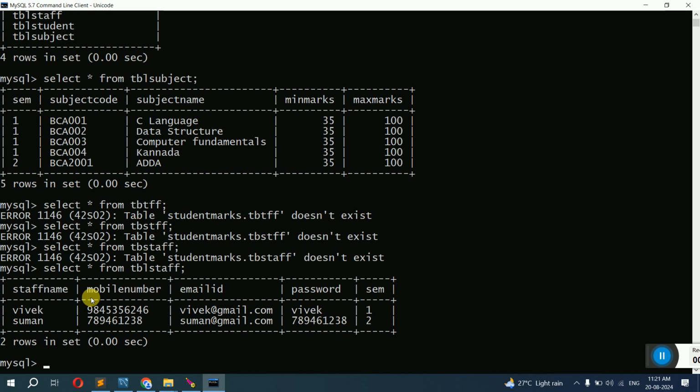Then you should prove that this project is done by you only. If you have this information, like in which page I have to make changes in the front end, and in which table the data is stored, then they will get to know that at least you know something about the project. Clear with this point?